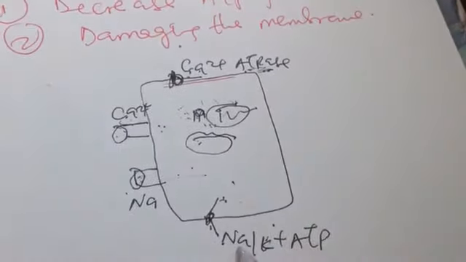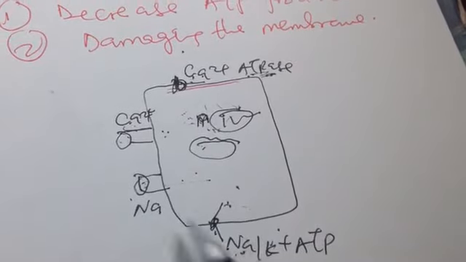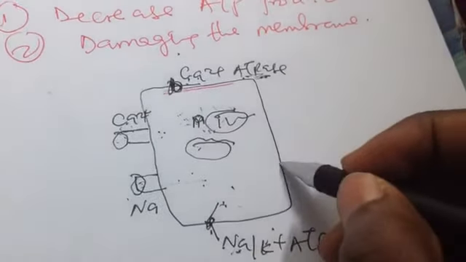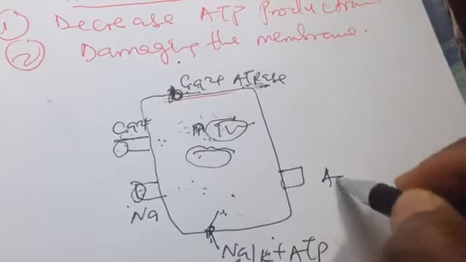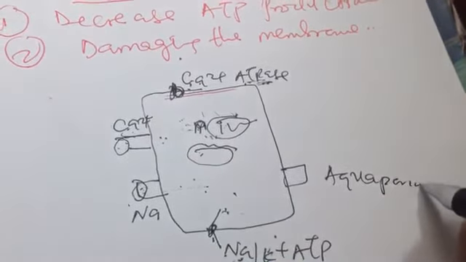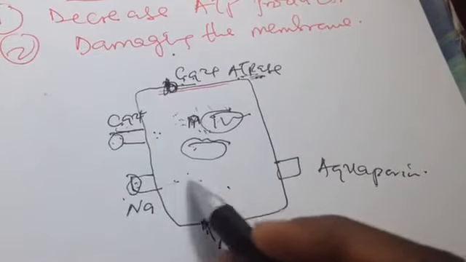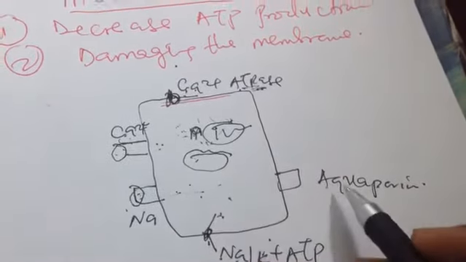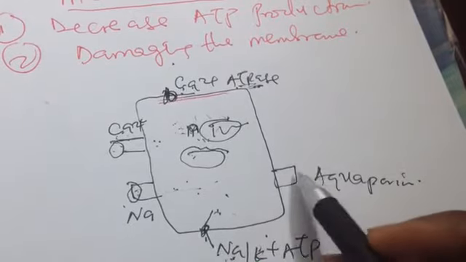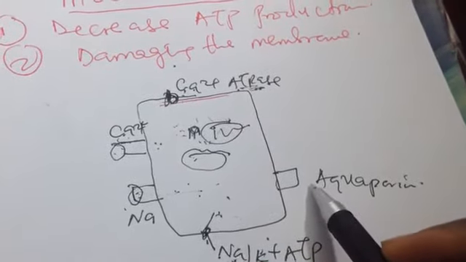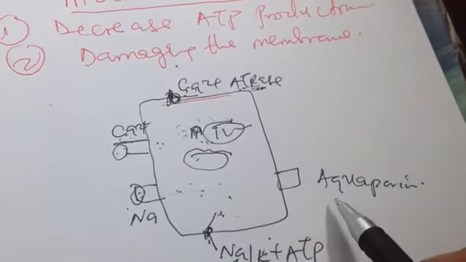How the sodium causes injury is this: we have a channel called aquaporin. Aqua means water, and porin means channel. When much more sodium rushes inside, water like to rush in too, wherever sodium goes.